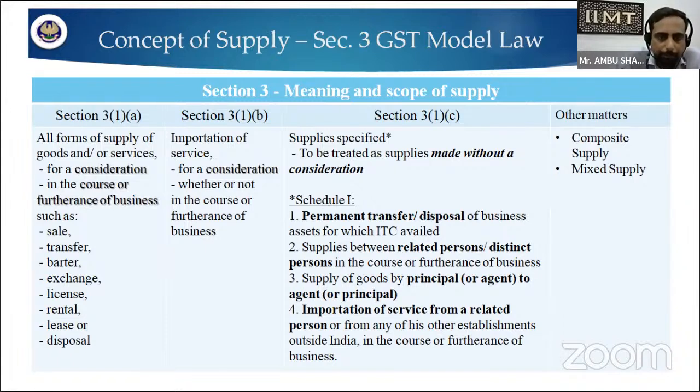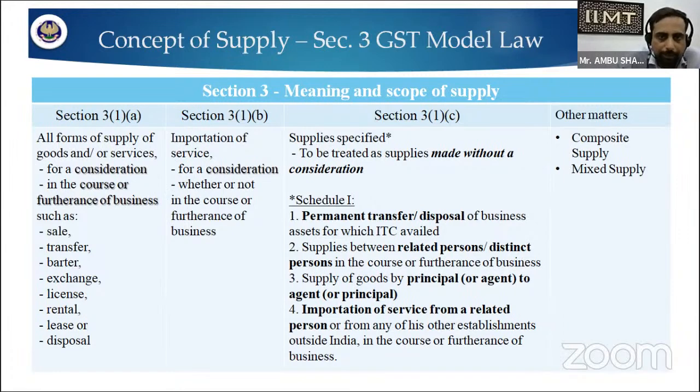That means a permanent transfer or disposal of business assets for which we have already taken the input tax credit. We can take an example of disposal or transfer: if an employer is transferring computers or laptops to his employees after a certain period of time, on which the input tax credit was availed. So these are the examples, and there are also composite supplies and mixed supply.